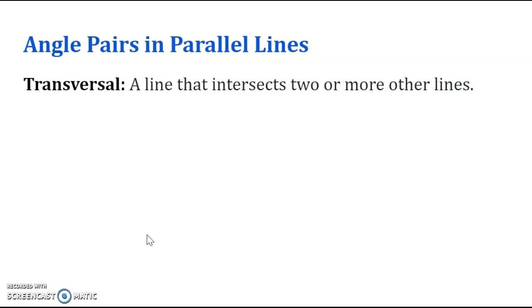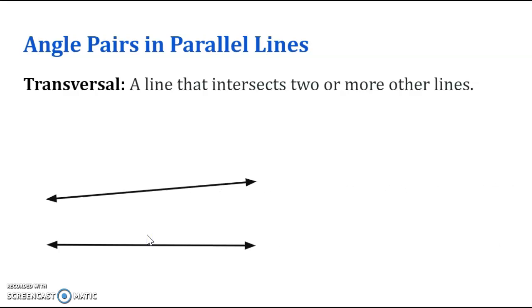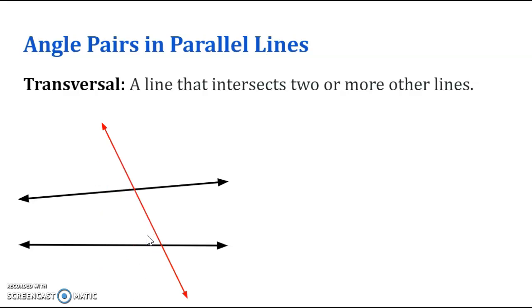Let's talk about some vocabulary first. Transversal: a transversal is a line that intersects two or more other lines. Simply, when you have two lines, and there is a line that crosses those lines, that's a transversal. So that red line is a transversal. This is another example of a transversal. It can go in any direction. Sometimes it is even perpendicular, and that is also a transversal.